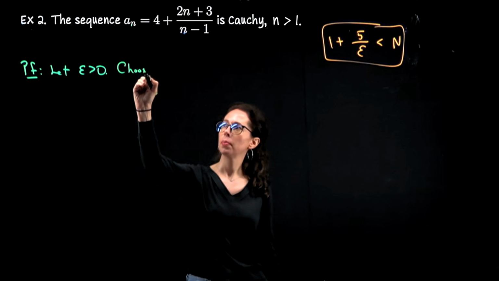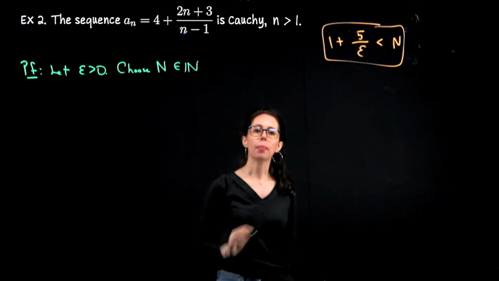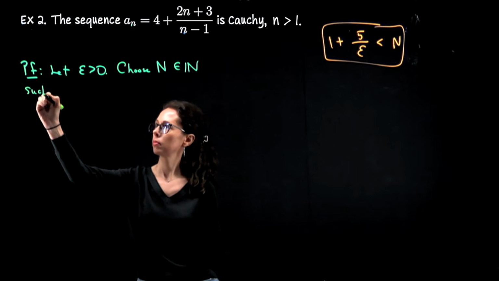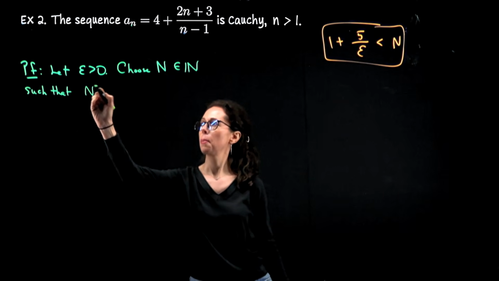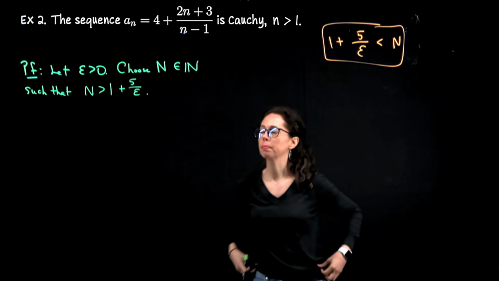Choose some natural number, capital N, from the set of natural numbers, such that N is greater than 1 plus 5 over epsilon.